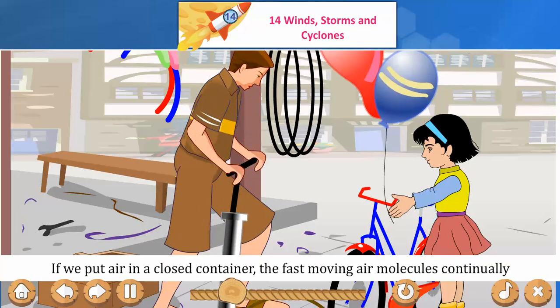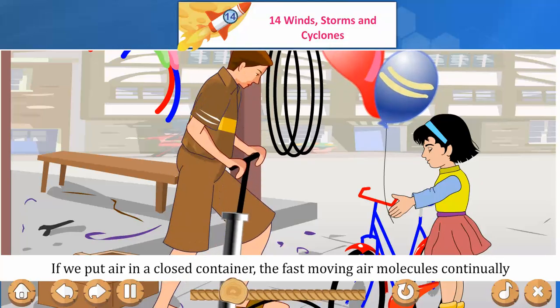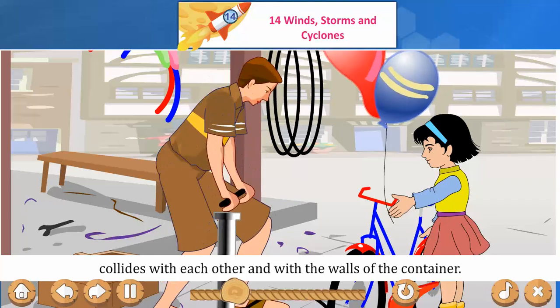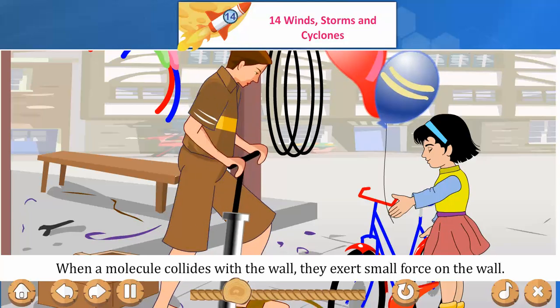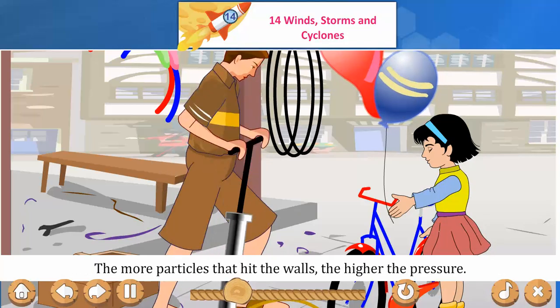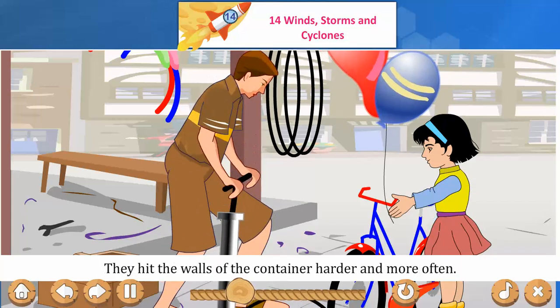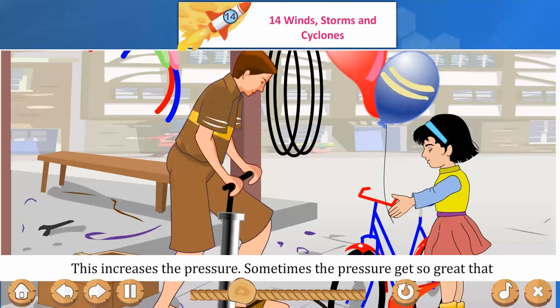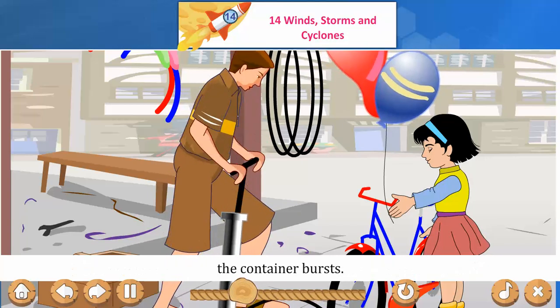If we put air in a closed container, the fast-moving air molecules continually collide with each other and with the walls of the container. When a molecule collides with the wall, it exerts a small force on the wall. The more particles that hit the walls, the higher the pressure. If the air is heated, its particles move around more quickly. They hit the walls of the container harder and more often. This increases the pressure. Sometimes the pressure gets so great that the container bursts.